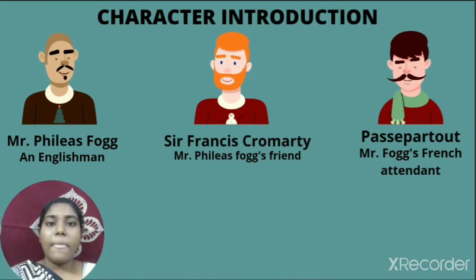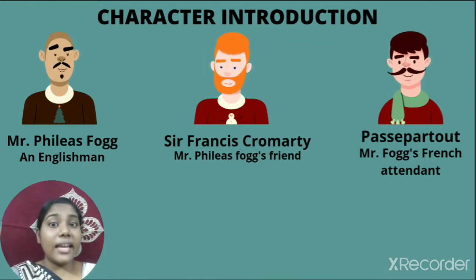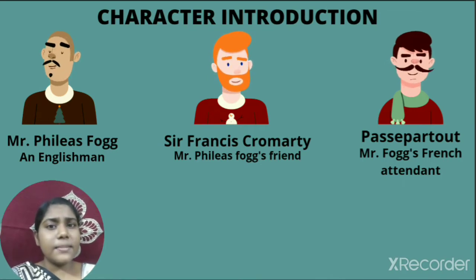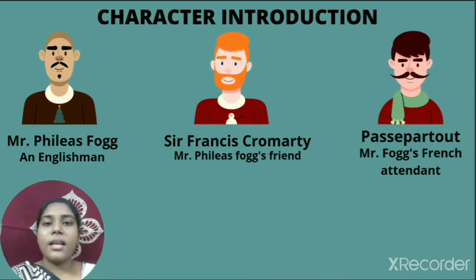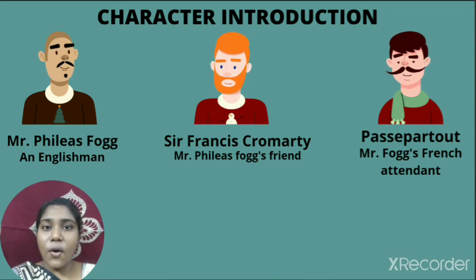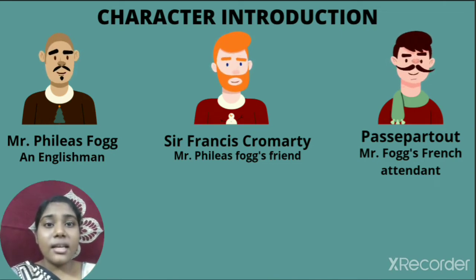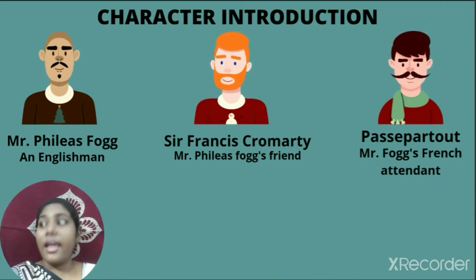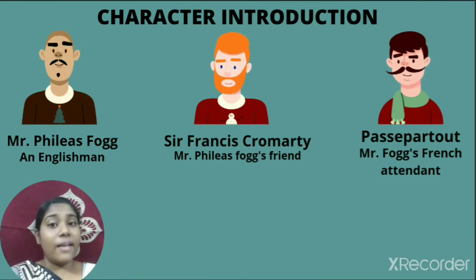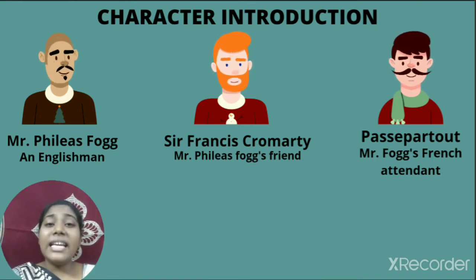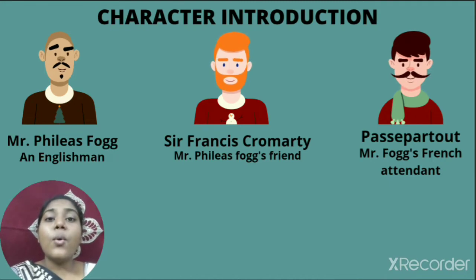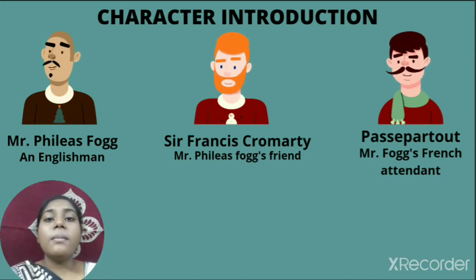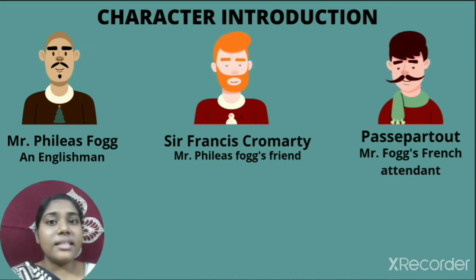There are three characters. Let us see their names and who they are. Mr. Phileas Fogg stands first. He is looking at everyone, looking everywhere. He is an Englishman. Who is Mr. Phileas Fogg? Mr. Phileas Fogg is an Englishman.